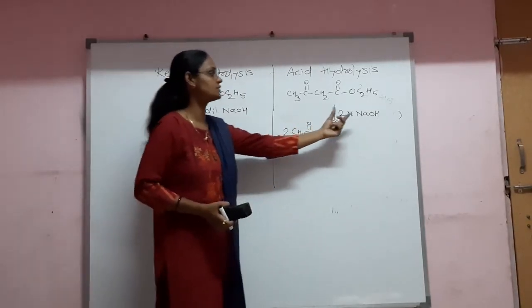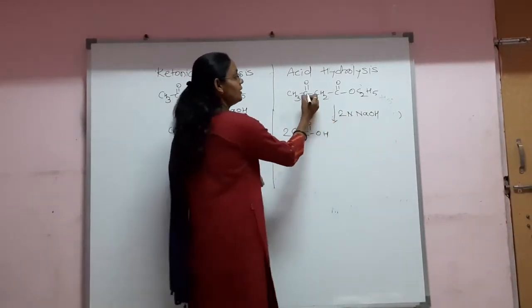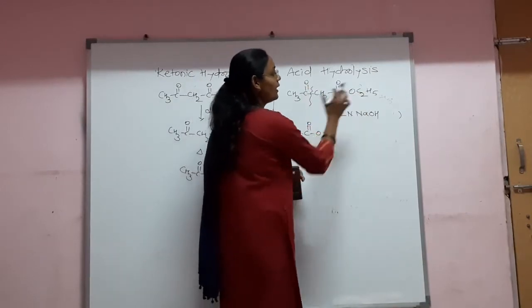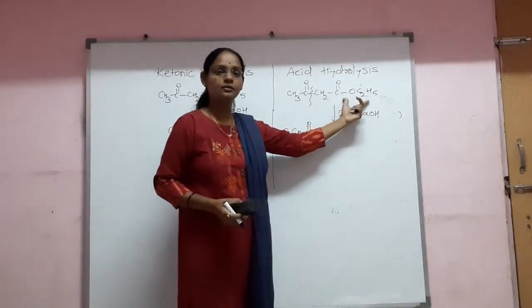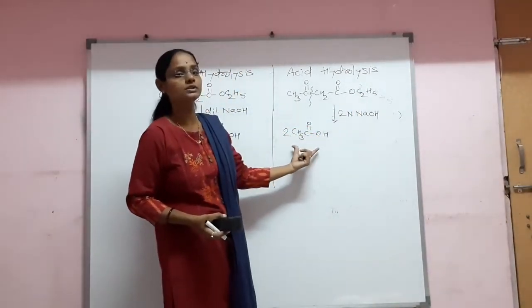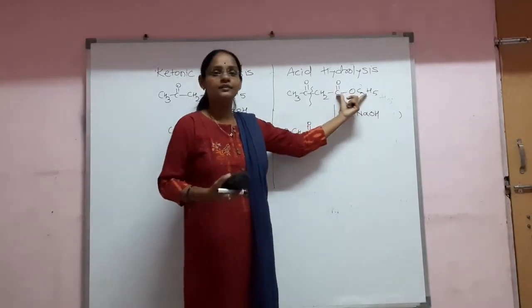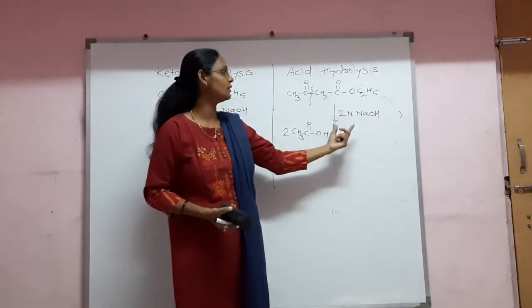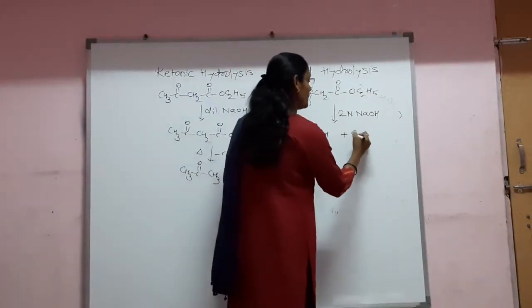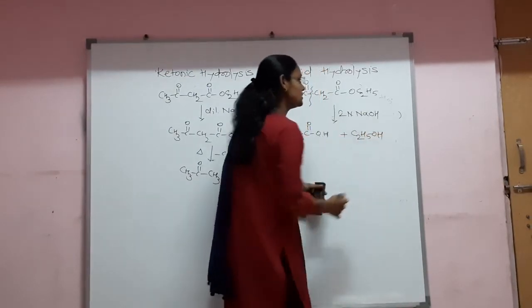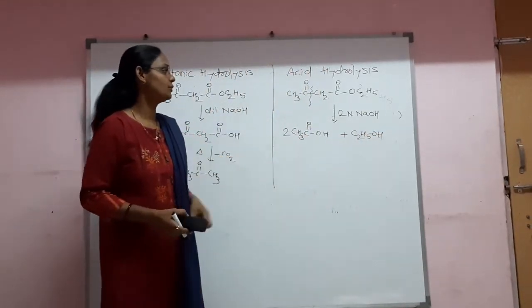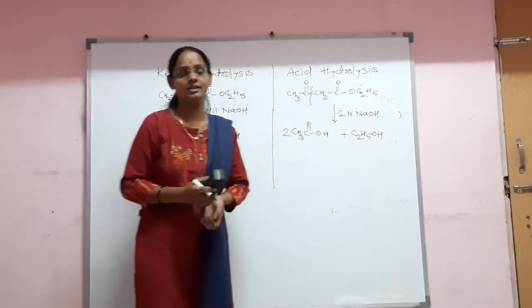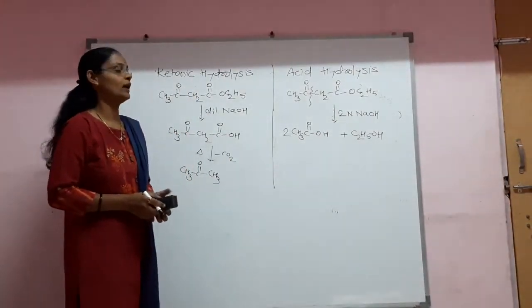This is because the strong base can break the bond between the carbonyl group and the CH2 group, and further on hydrolysis of the ester group, we get two molecules of acids. As we know, esters on hydrolysis give rise to carboxylic acids plus alcohols. Here one molecule of alcohol is also obtained. So this is about ketonic hydrolysis as well as acid hydrolysis in acetoacetic ester.